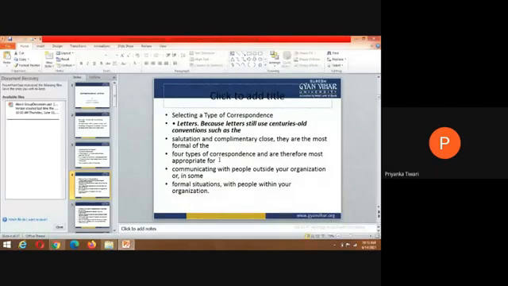So a business correspondence helps to meet some organizational goals. One can achieve the objective through it. So let us study some of them in detail. Now we are talking about maintaining a proper relationship. So I hope it is clear to everyone.